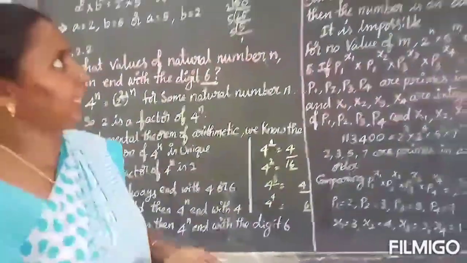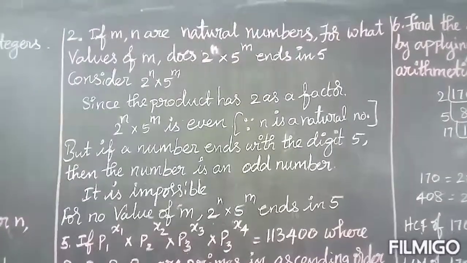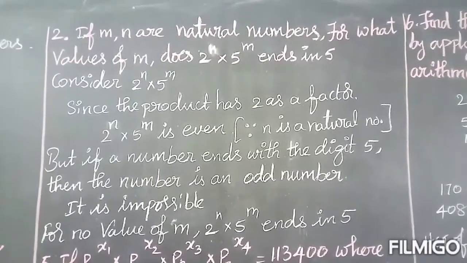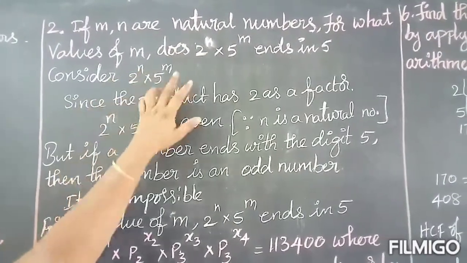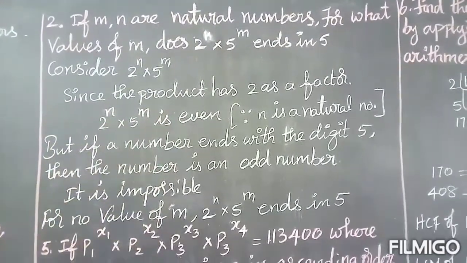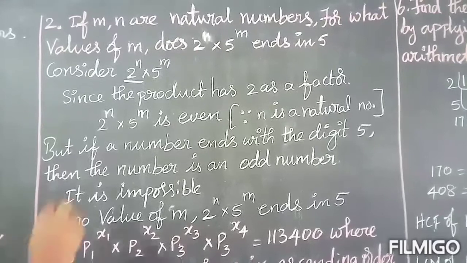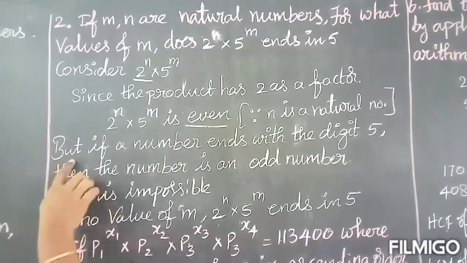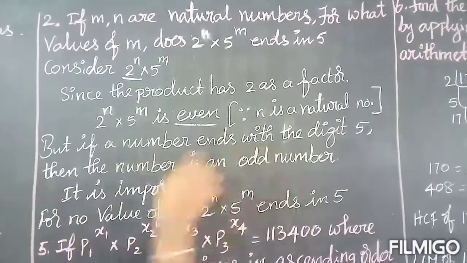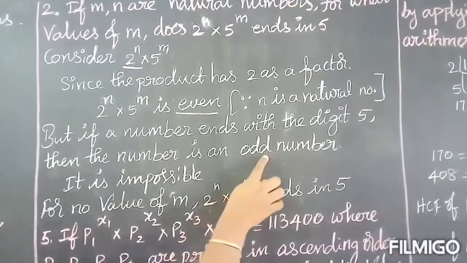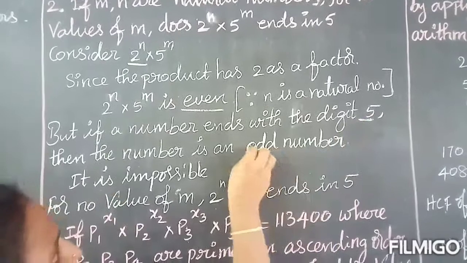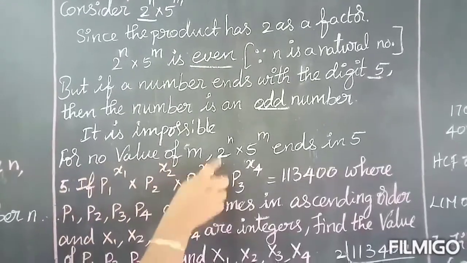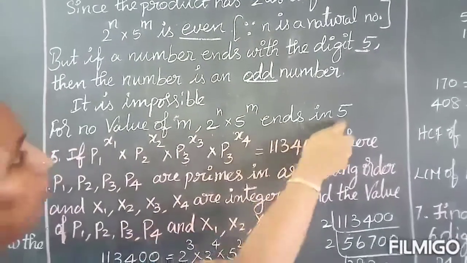Next, move on to second one. If m and n are natural numbers, for what values of m does 2 power n into 5 power n end in 5? So consider 2 power n into 5 power n. Since the product has 2 as a factor, here you have 2 as a factor, no. So any number multiplied with 2, it will become an even number, isn't it? But if a number ends with the digit 5, then the number is considered as an odd number. So if any number ends with the digit 5, it is considered as an odd number. So it is impossible, no value of m makes 2 power n into 5 power n end in 5.